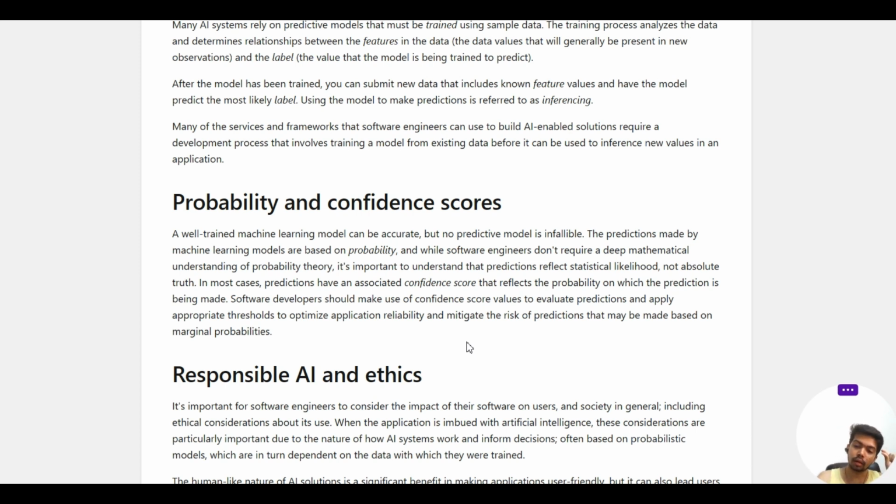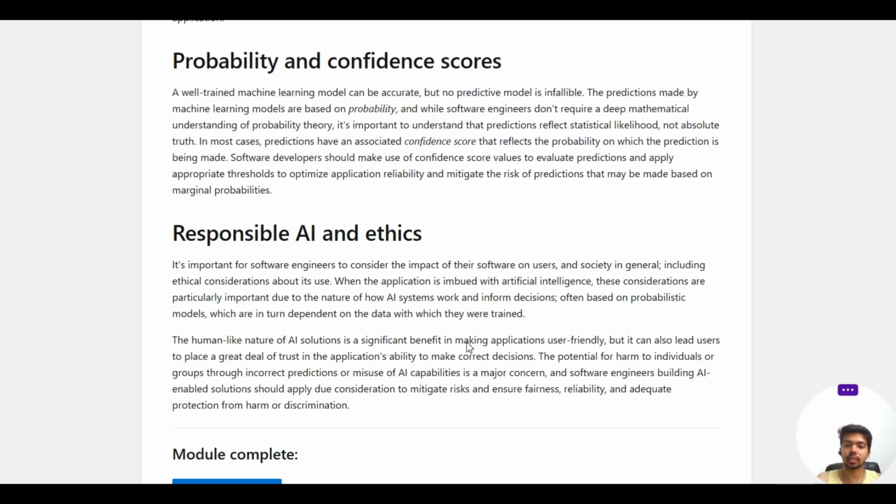The error of prediction can be mitigated once he introduces confidence intervals and understands them. So he has to define an appropriate threshold: for this value you can use this software, up to this value. If it is more than that, then the predictions will go haywire and we can't use it.